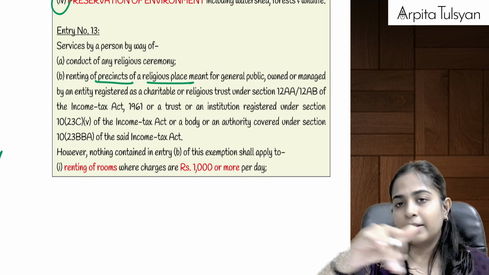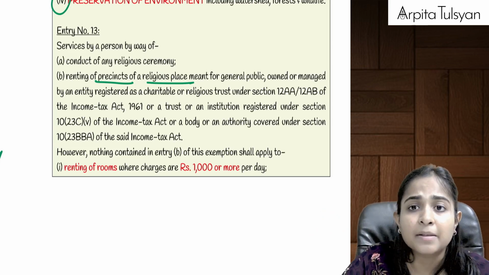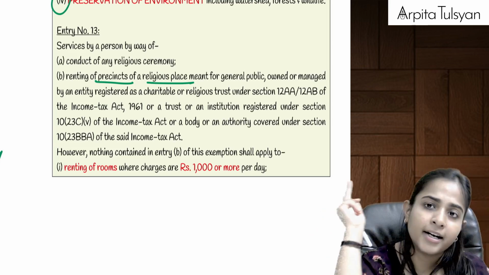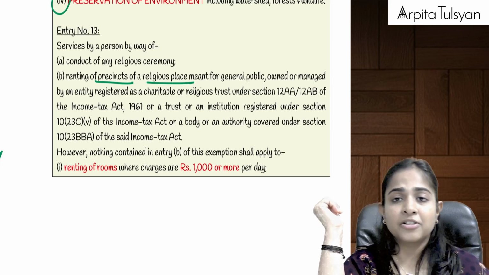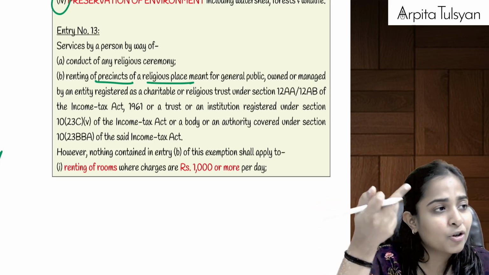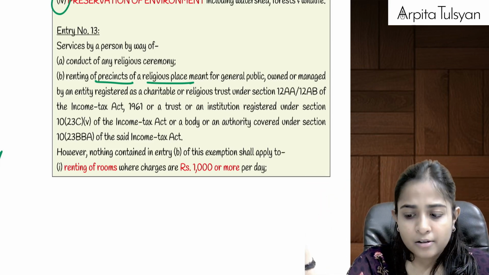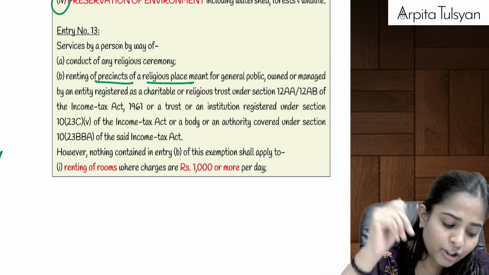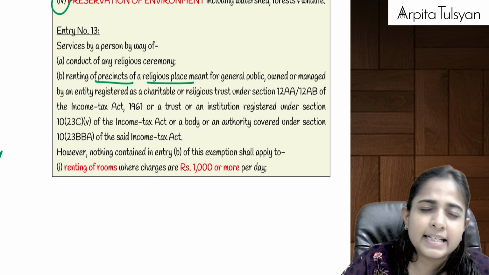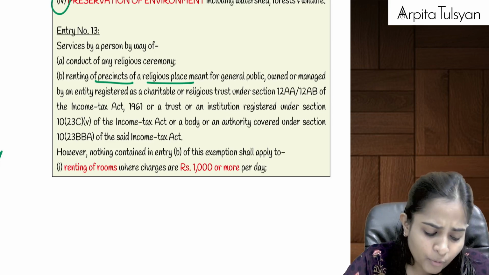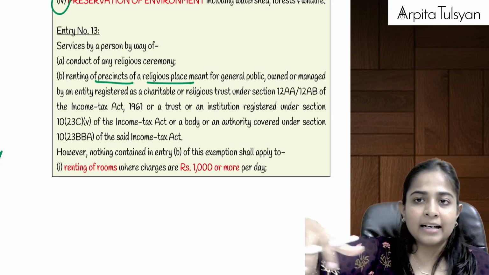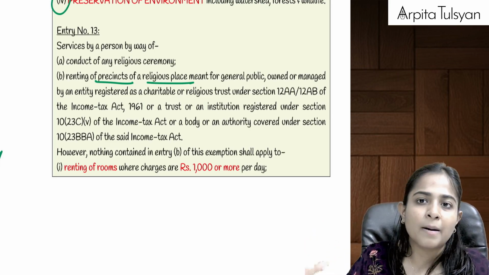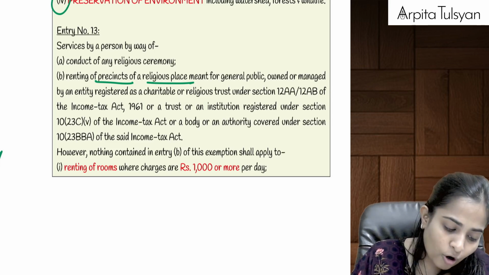And this place was owned either by some charitable and religious trust registered under section 12AA or 12AB of the Income Tax Act, or it is registered under the name of some trust or any institution, any notified trust or institution under section 10(23C) of the Income Tax Act or 10(23BBA) of the Income Tax Act. Means it is the land or the religious place belonging to some particular notified trust or institution.